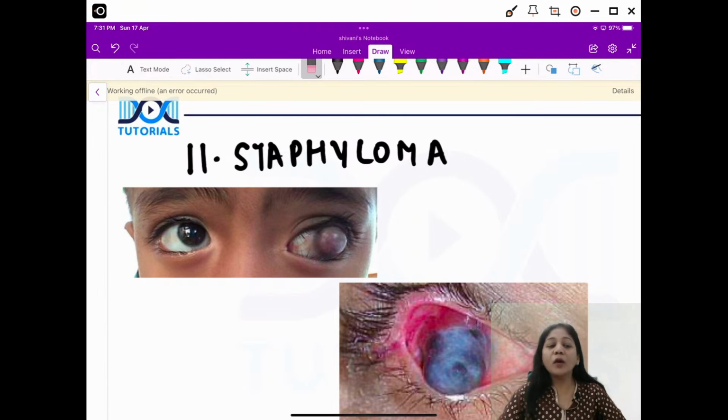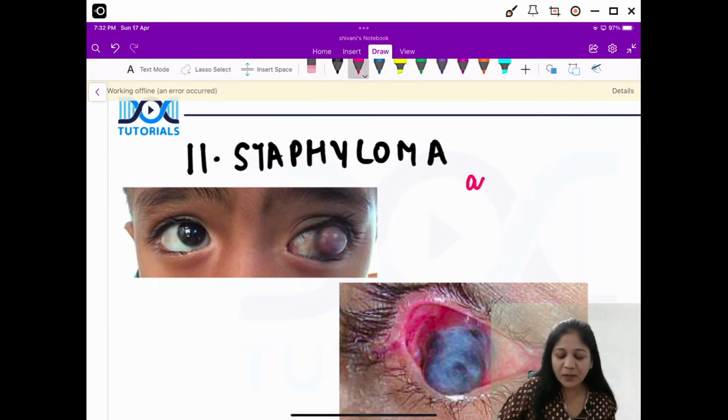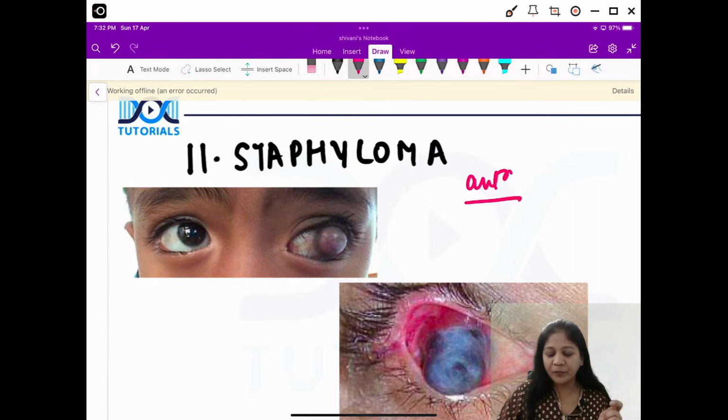Now staphyloma, what exactly is this? It is not proptosis, first of all. This is a protrusion of the outer coat of the eyeball with incarcerated uveal tissue. So here we have an anterior staphyloma. What do we have in this picture? This is your anterior staphyloma. This is a protrusion of the cornea along with iris with it, okay? So first of all, this is the definition of staphyloma.